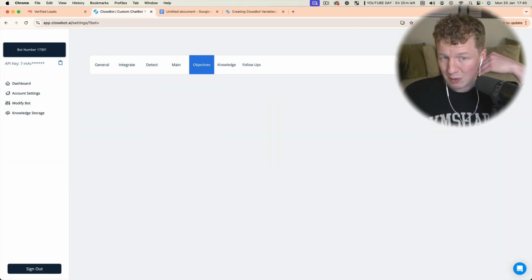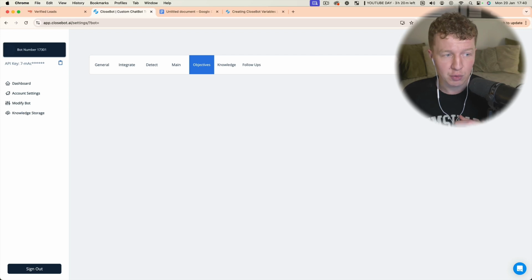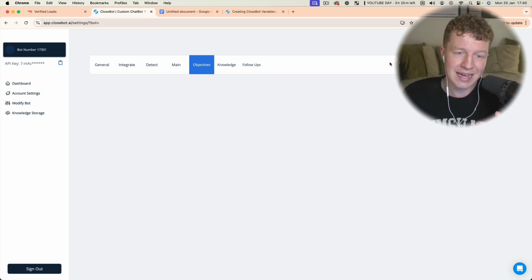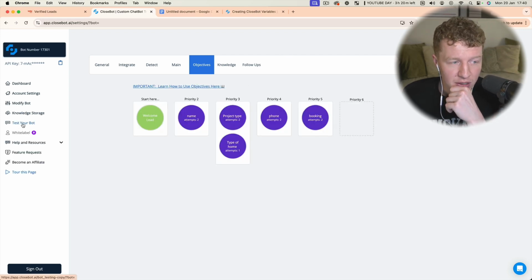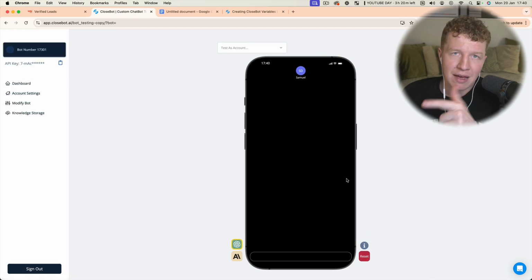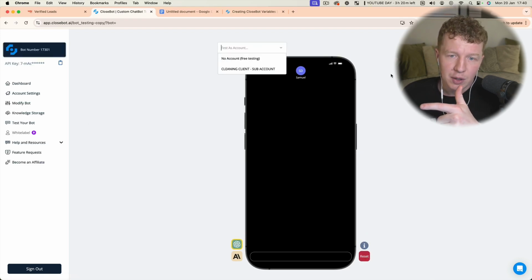So what I'm going to do is, we haven't given it that much information. So what we're actually going to do now is go ahead and test our bot and just see how well this does with the information that's currently been provided. Remember, we haven't told it to collect an address. We haven't really told it anything yet. So we're going to go ahead and test.